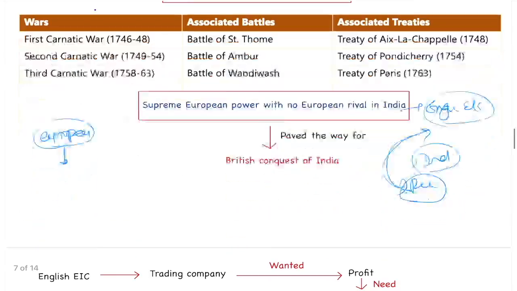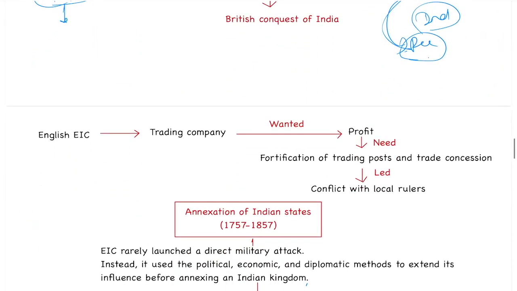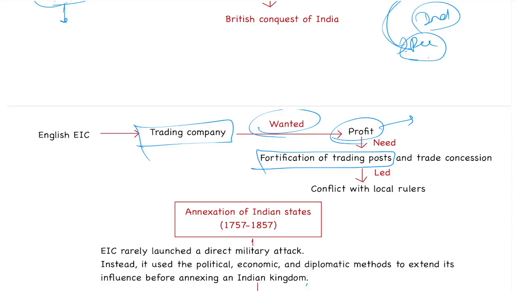The English East India Company was basically a trading company. They wanted more and more profit. So why did they want this territory or political control? Remember, to expand their trade and increase their profit, they needed to fortify their settlements. They needed more and more trade concessions.